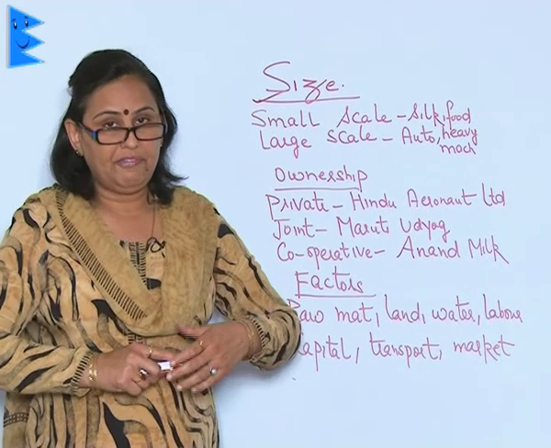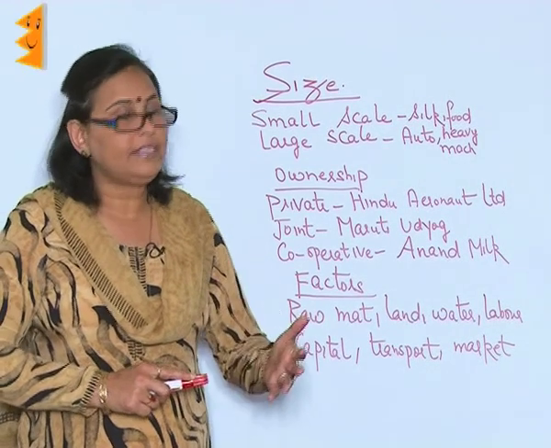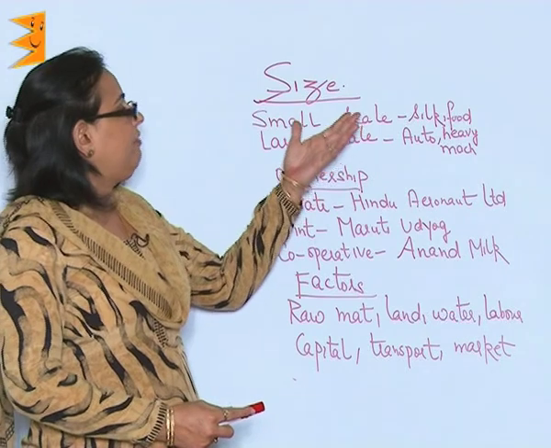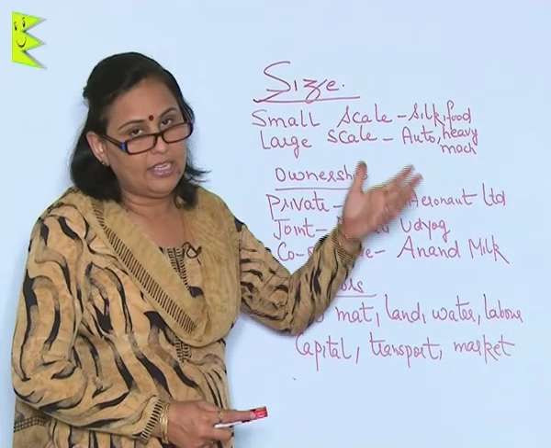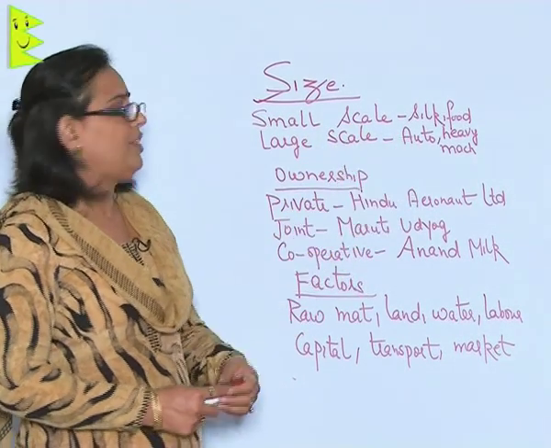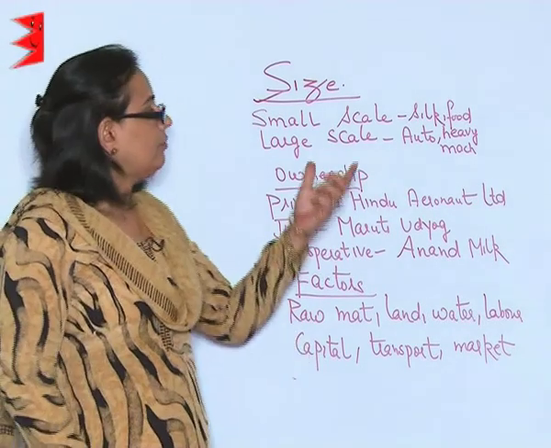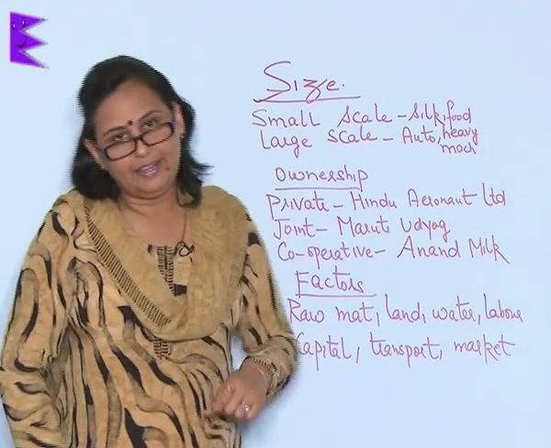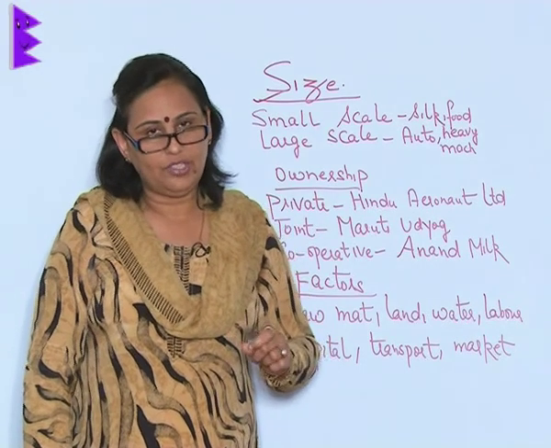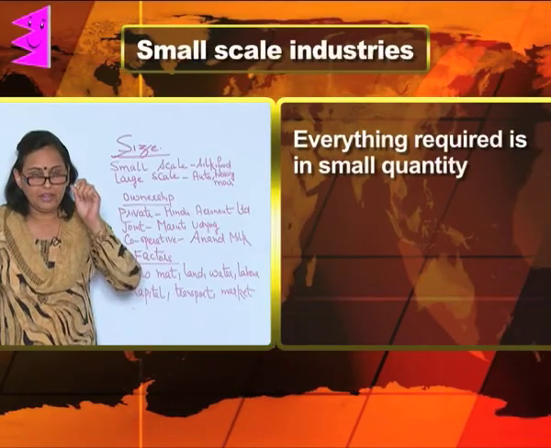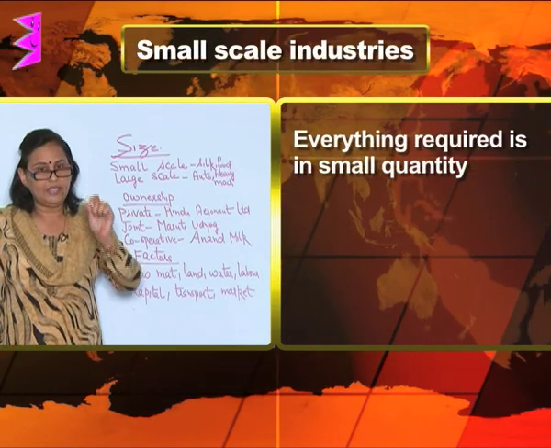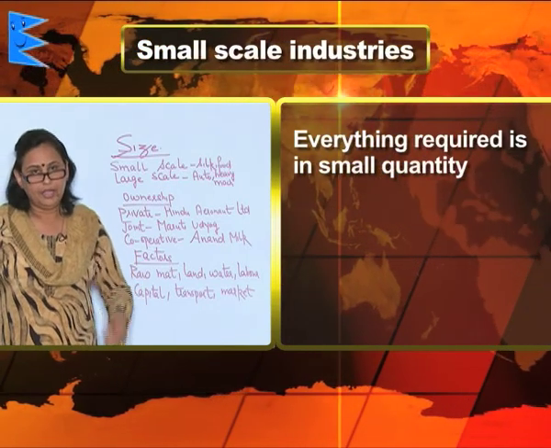If we classify on the basis of size, then it can be further classified as small scale industries and the large scale industries.